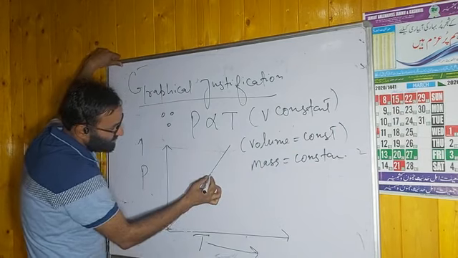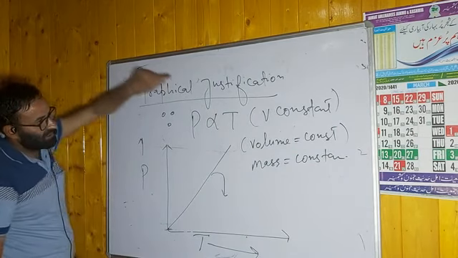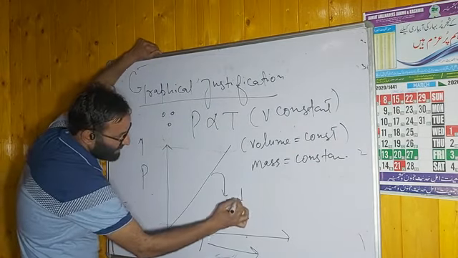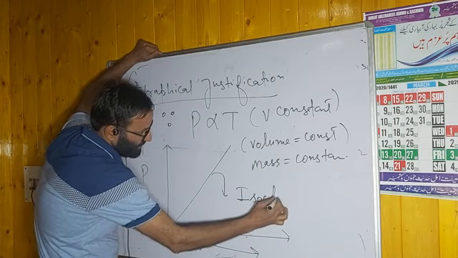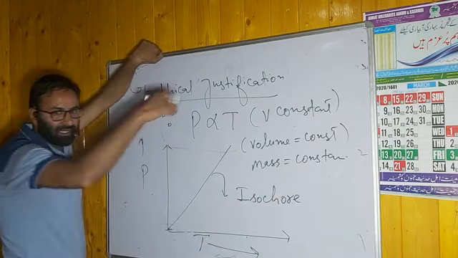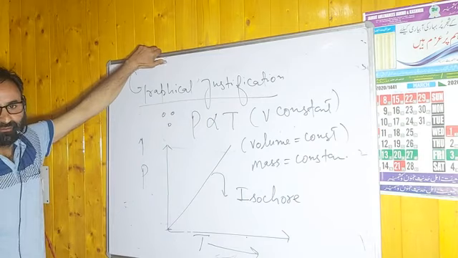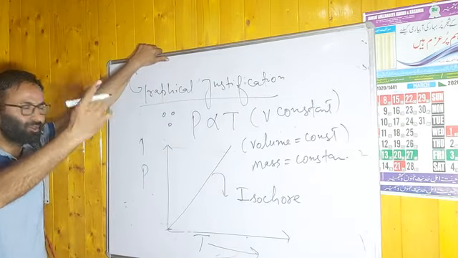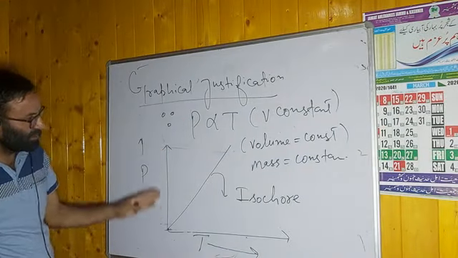And the line which is obtained keeping the volume constant, इसको हम कहते हैं isochore. Temperature constant, Boyle's law में isotherm. Pressure constant, Charles' law में isobar. Here we have to keep the volume constant.